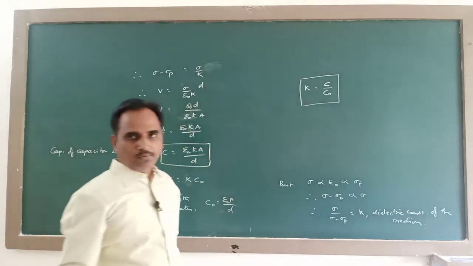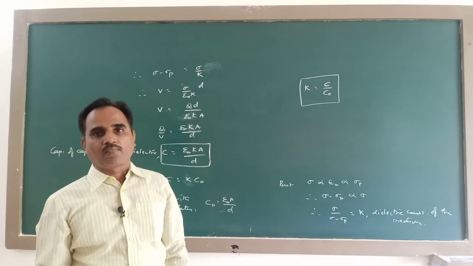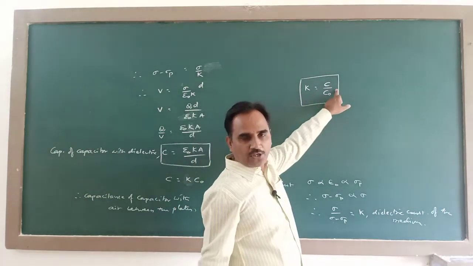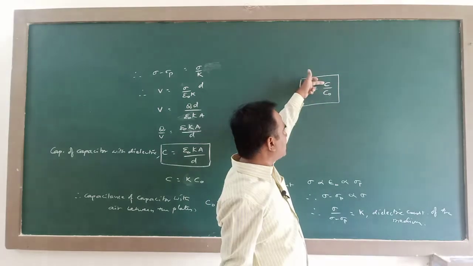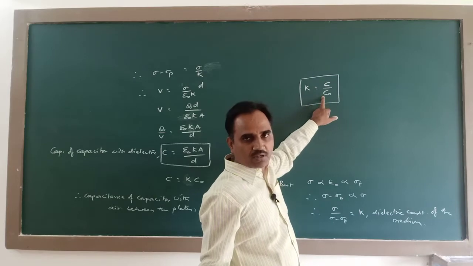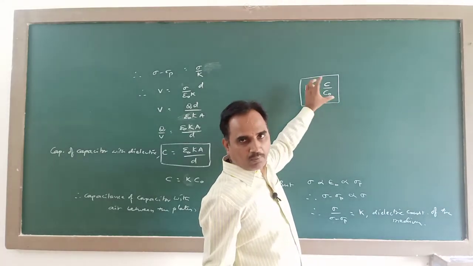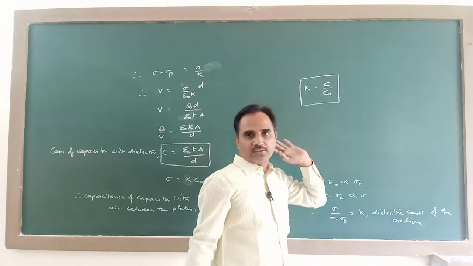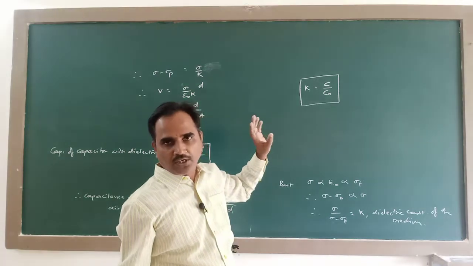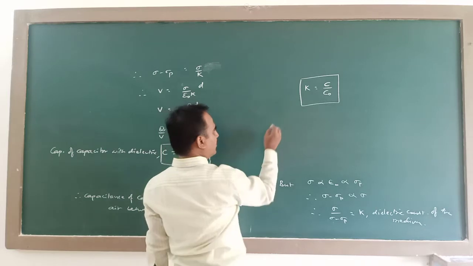So, from this you can give the definition of dielectric constant. So, dielectric constant of a medium is equal to the ratio of capacitance of the capacitor with dielectric to the capacitance of the same capacitor with air as dielectric. This is an important definition for 2 marks in the annual examination. Define dielectric constant of a medium in terms of capacitance of a capacitor. Then you need to write this equation.